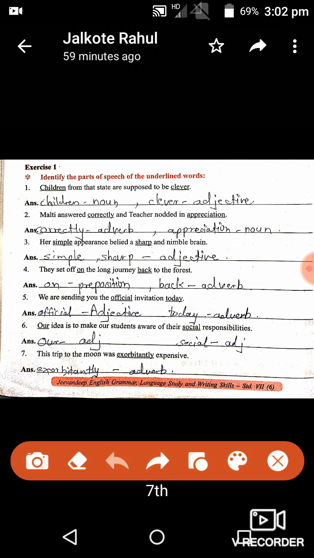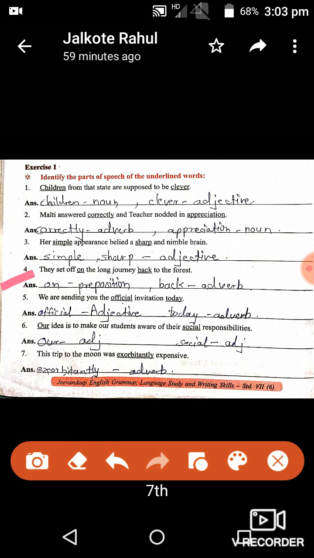Third one: her simple appearance belied a sharp and a nimble brain. Simple and sharp, these both are called adjectives. Why are they adjectives? Because they are describing a noun or what? Pronoun. See here, it is describing a pronoun. What is given here? Her. Yes, these both words are describing the pronoun her. That's why simple and sharp both words are called adjectives.